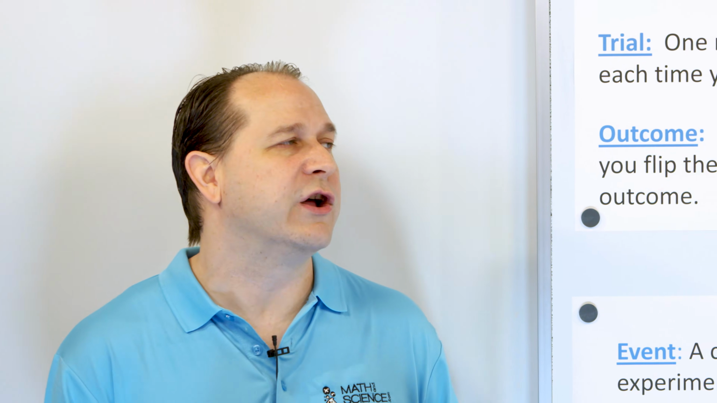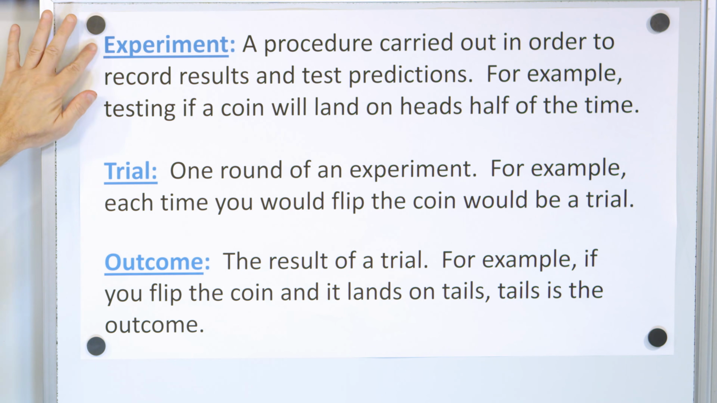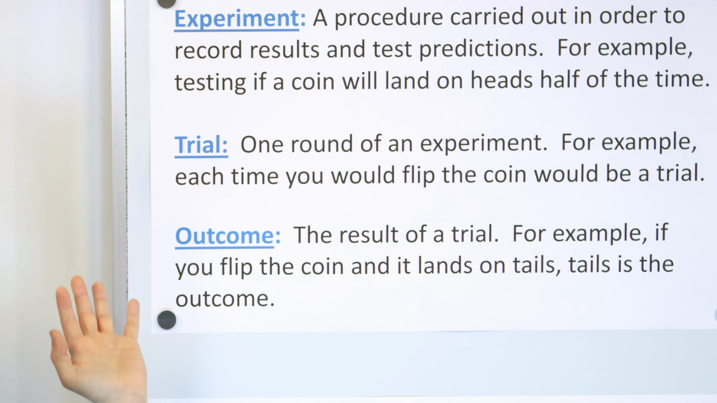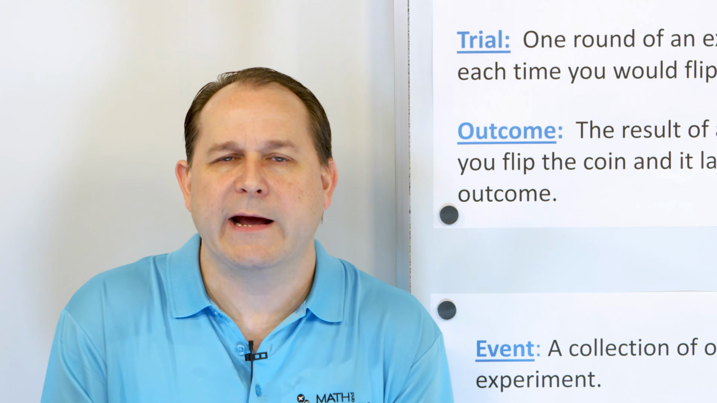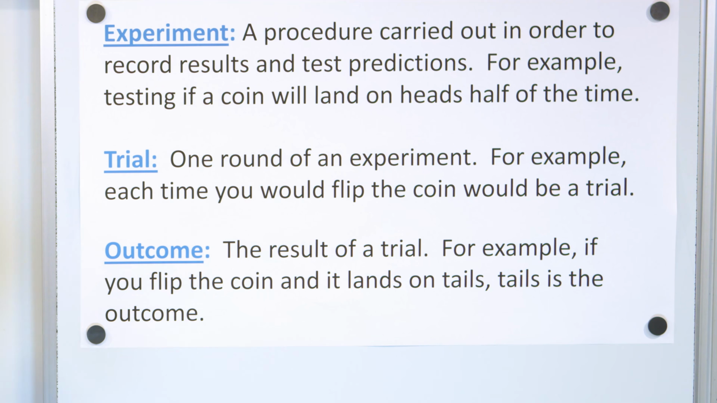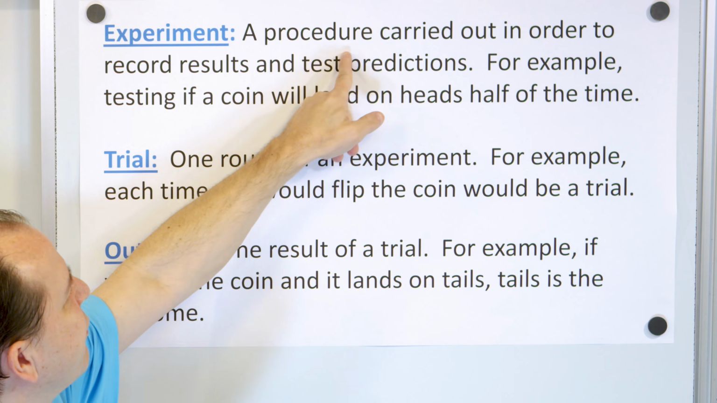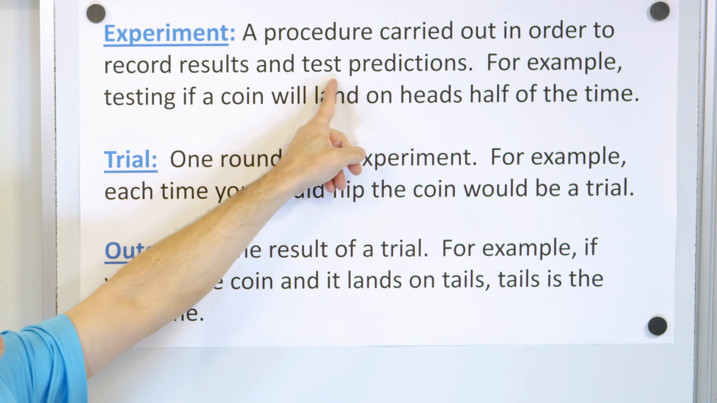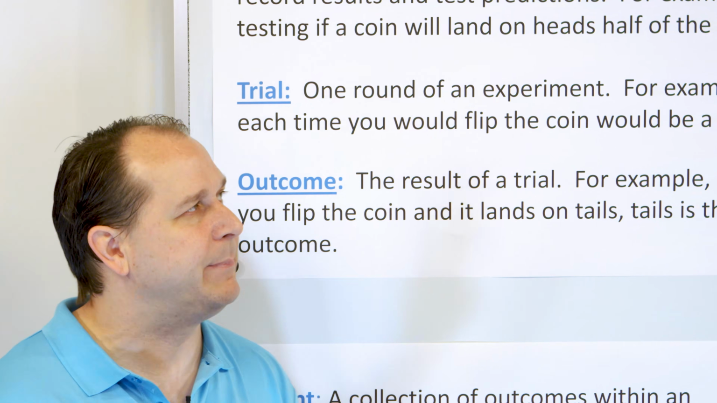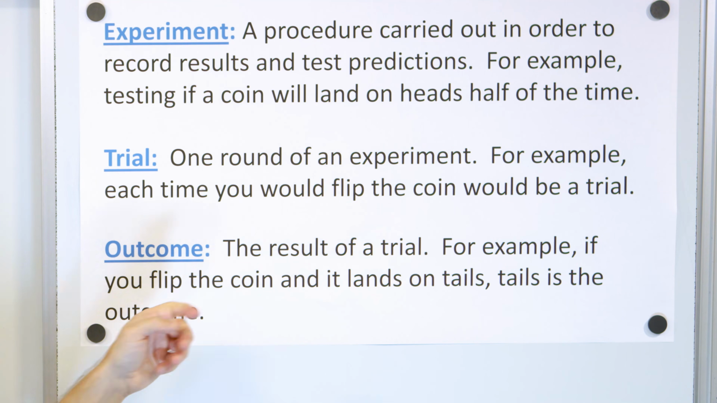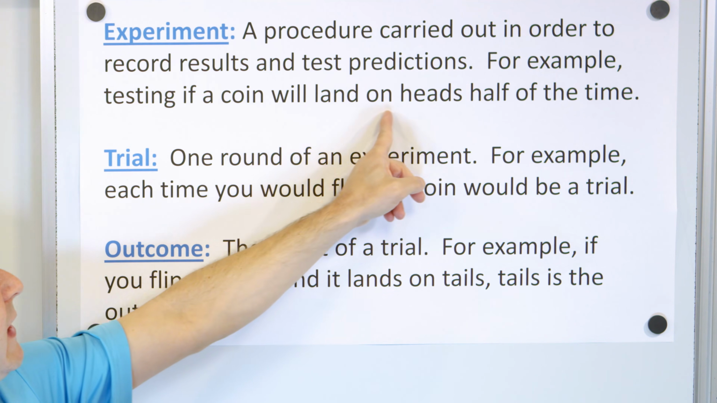So now we're starting to talk about experiments and what's going to happen if we do things over and over again. We need to define some terms in order to understand probability. So let's take a look at our first term. In probability, we talk about the idea of an experiment. An experiment in science is when you pour things in a test tube, or you run a generator, or whatever it is you're studying, and you see what the outcome is. In probability and statistics, an experiment is just a procedure carried out in order to record the results and test predictions. That's a bunch of words. It just means it's something that we do to see what's going to happen, like flipping a coin or drawing cards. For example, testing if a coin will land on heads or tails.